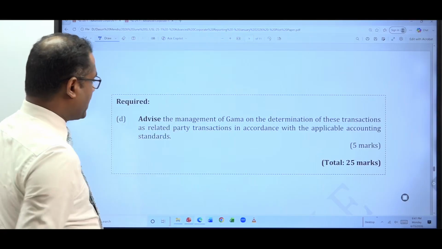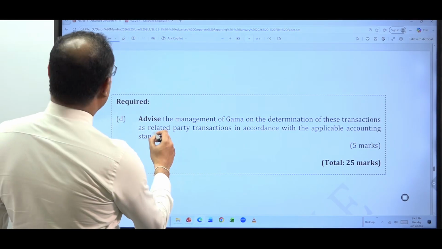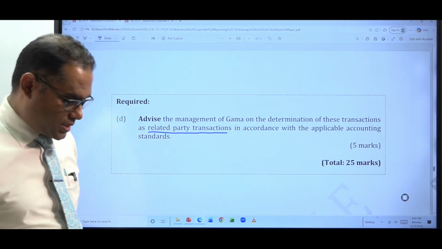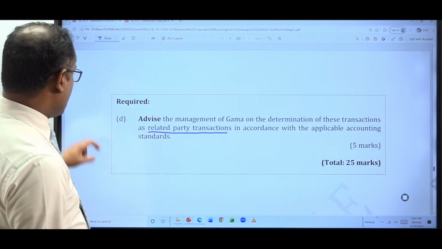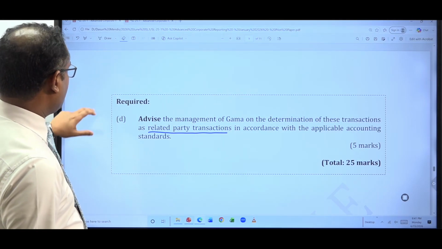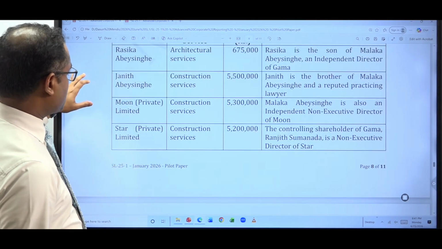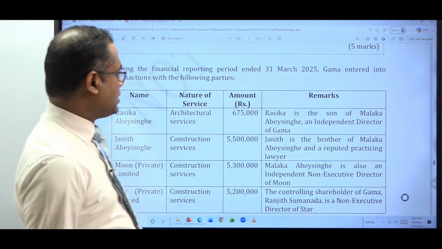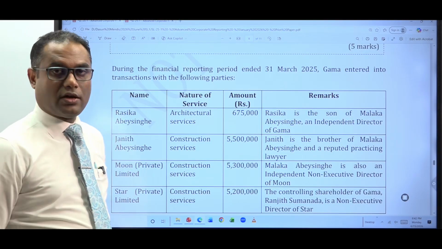What is required there? Advise the management of Gamma on the determination of these transactions as related party transactions in accordance with the applicable accounting standard. What is the accounting standard relevant to related party transactions? LKS 24, related party disclosures. There are a number of transactions given in this situation. You need to understand and comment on whether these transactions are related party transactions that are to be disclosed in the financial statements.